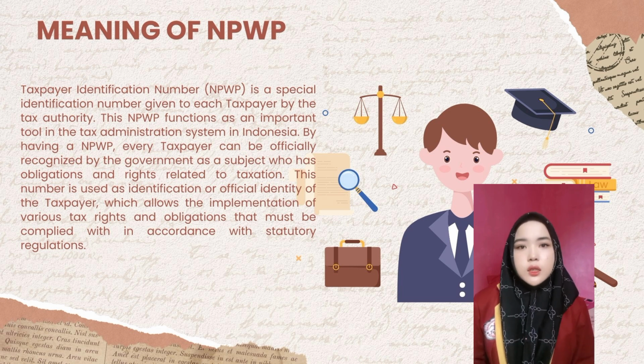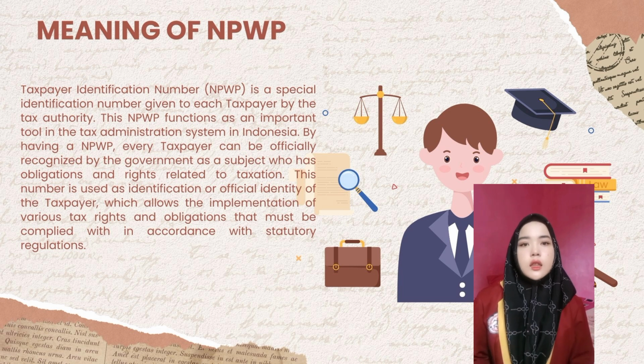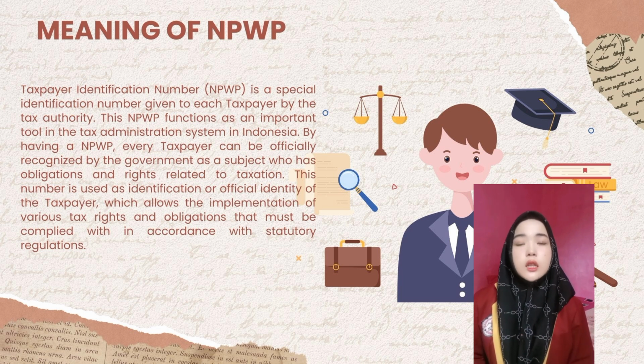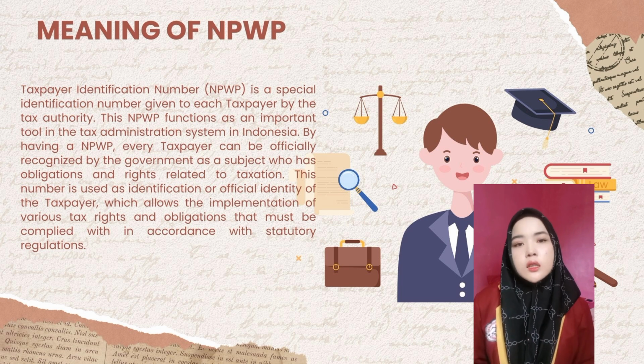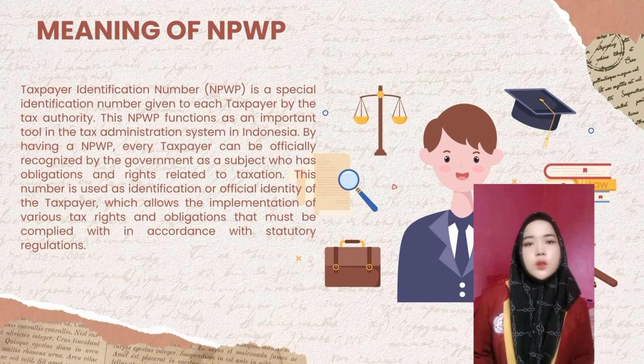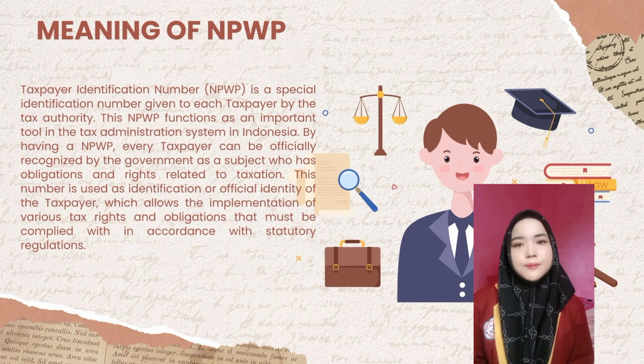This number is used as the official identity of the taxpayer, which allows the implementation of various tax rights and obligations that must be completed in accordance with statutory regulations.